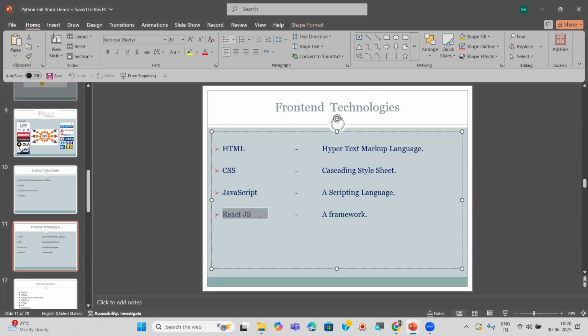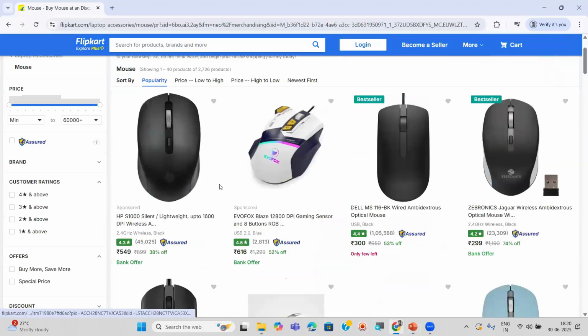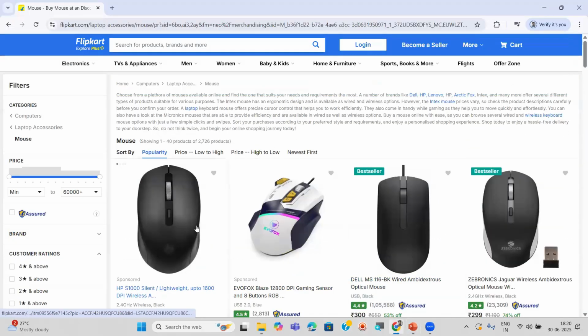Don't worry. React.js also, what is it? It is a front-end framework, and it is a combination of HTML, CSS, and JavaScript. With the help of React.js, we can design front-end applications like the front-end UI, the user interface. The pages you are looking at are called the UI, because the user interacts with our application, our Django application, with the help of this UI only. Because behind this, the backend has business logic, like ordering the product, registration, login.